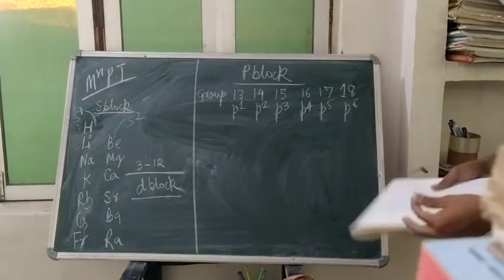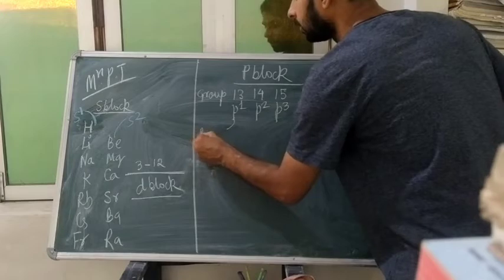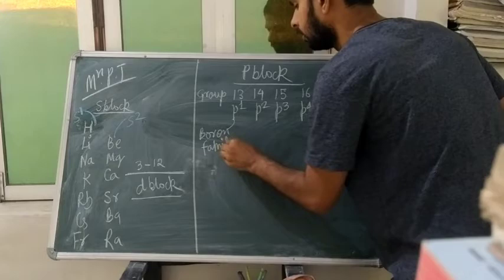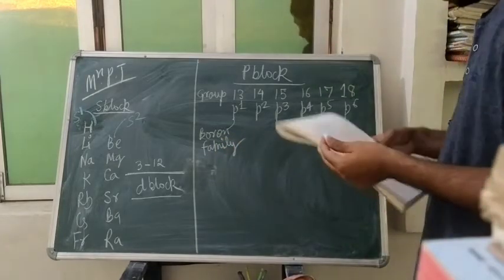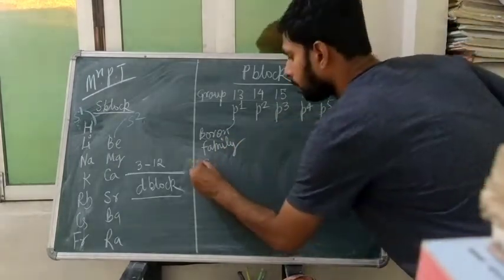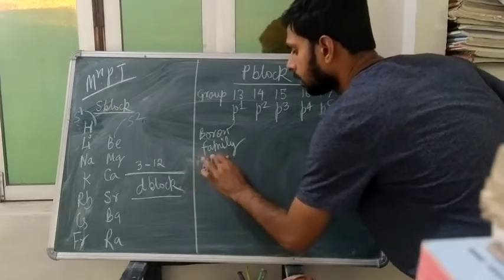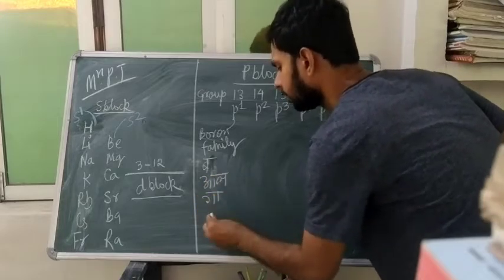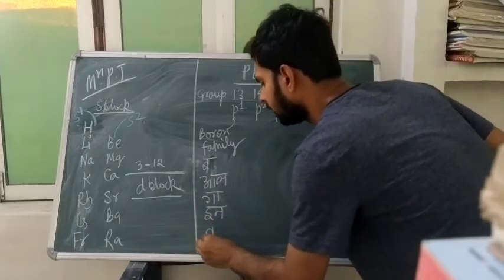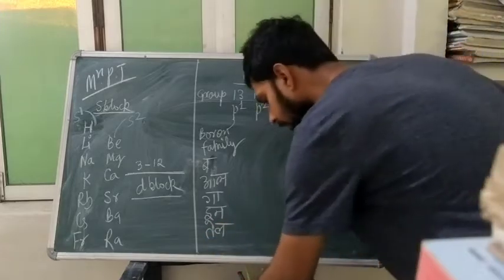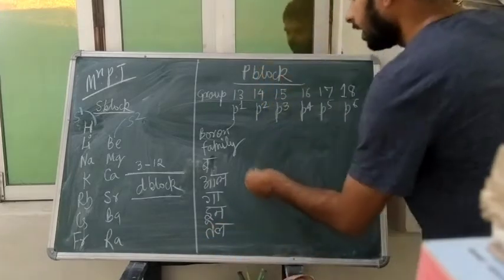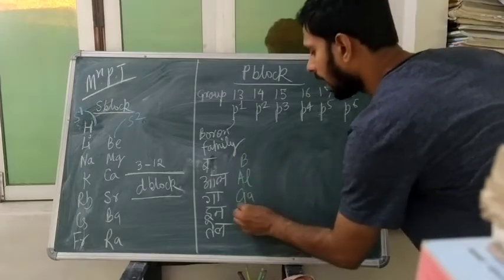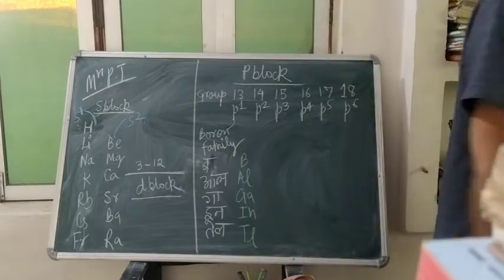Okay. So first we will talk about the boron family. Boron family, how will you remember it? Bal ga in te. Meaning, B, Al, Ga, In, Tl.